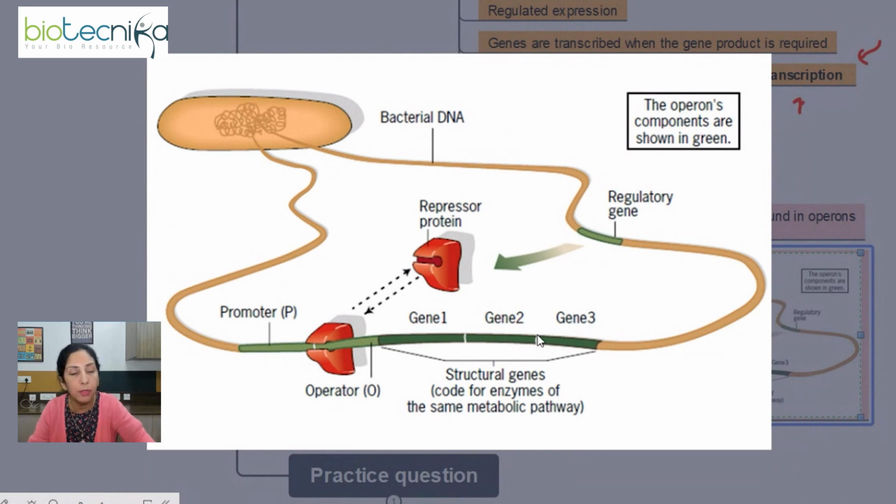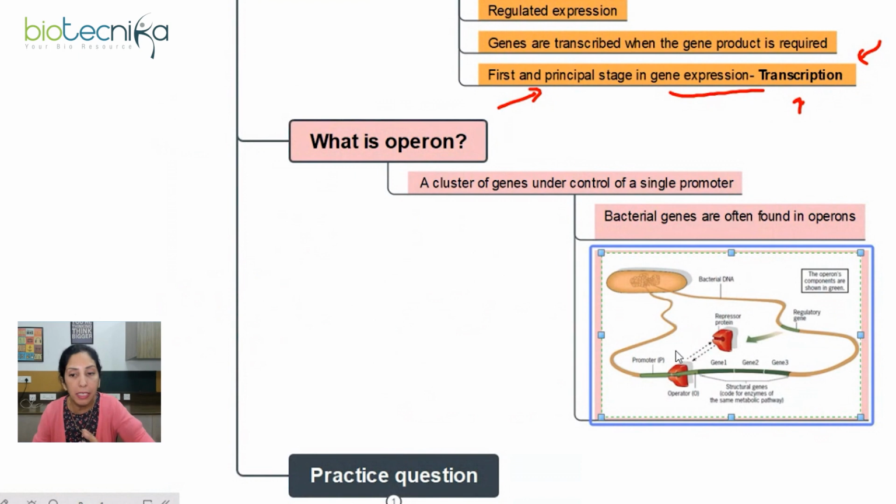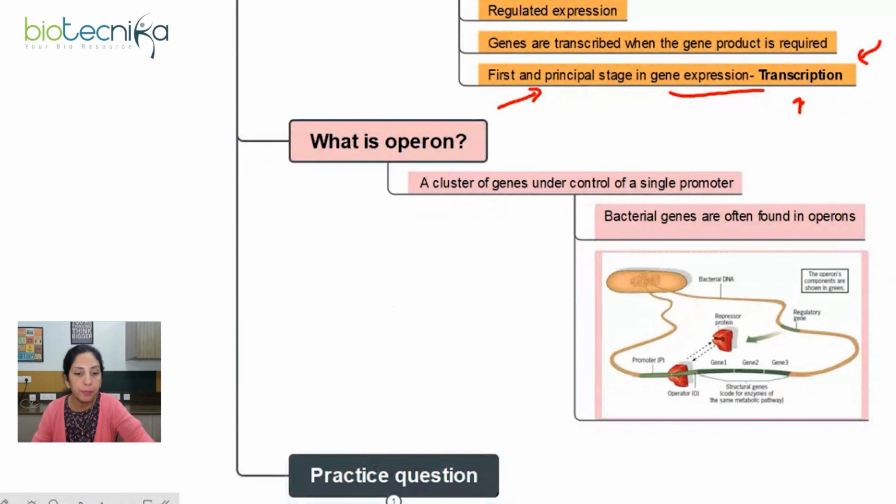Okay, some other operon system may have 5 or even more than that. So that will depend upon the nature of the operon system. So here now you can understand that whenever these 3 genes get expressed, that will be under a single transcription event.